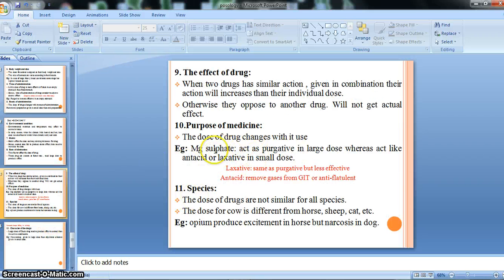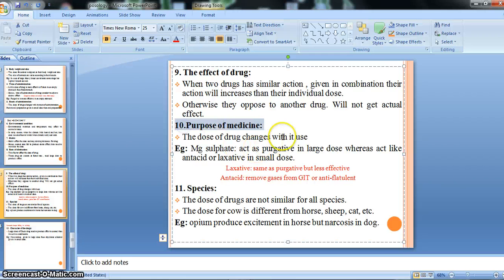So then, the purpose of medicines. This is the 10th factor that is responsible for influencing the dose of a drug for animals, right? The dose of drugs changes with its use. According to the use, the dose of drugs changes, right?